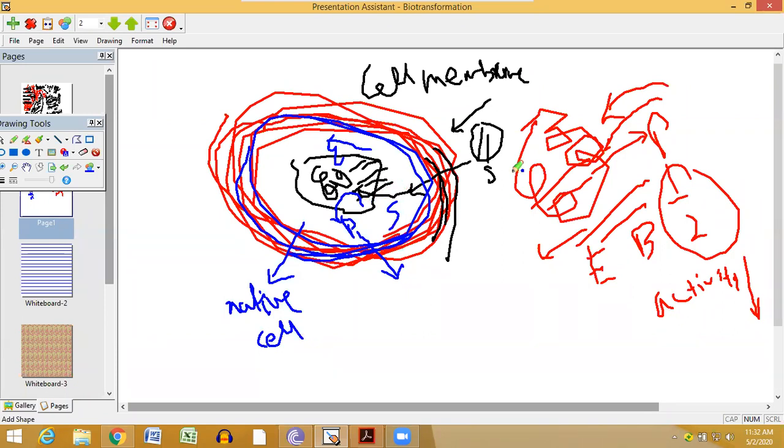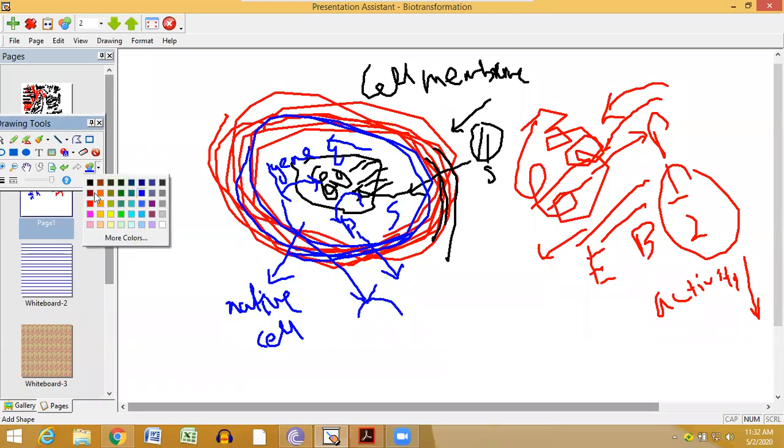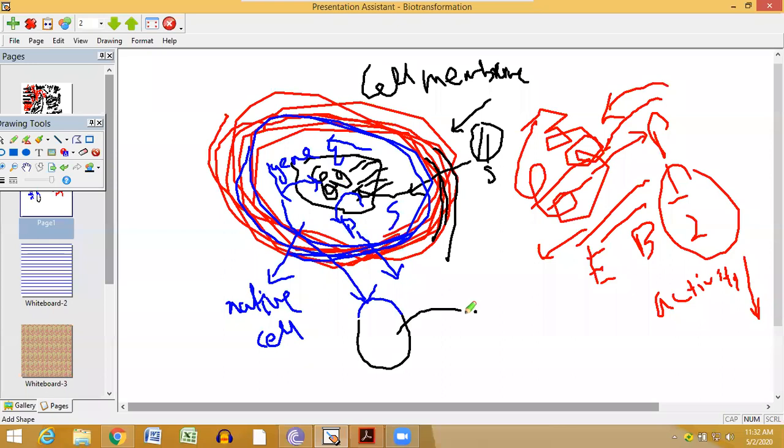Or you can do one thing: you identify the gene which is translating the enzyme that is doing the biotransformation. Once you identify the gene, you clone the gene into another suitable vector and introduce the whole vector into an E. coli cell.